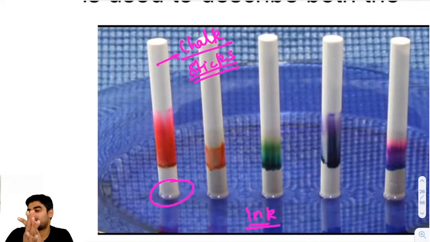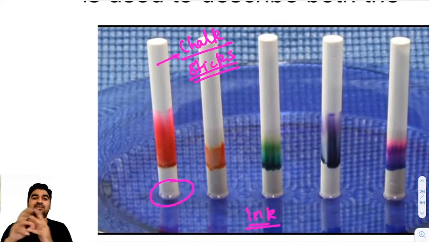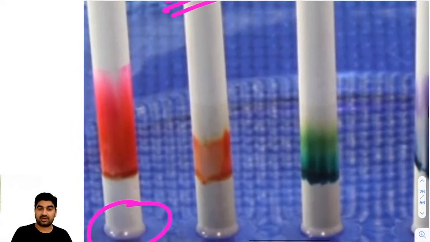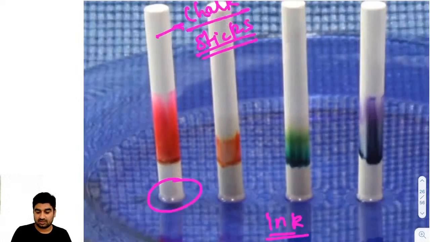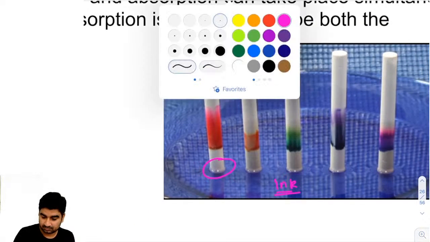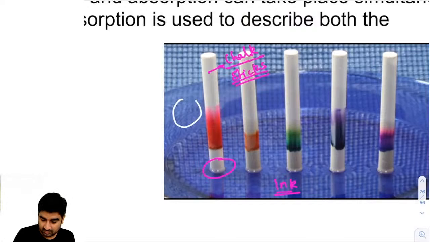So you can try this experiment at home. Maybe next time, if I get some time, I will surely perform this experiment and show you. Now I'm telling you, if you put a chalk inside the ink, what will happen? You will observe that, and just break that chalk. After doing this experiment, once you break the chalk, suppose this is the chalk, what will you find?